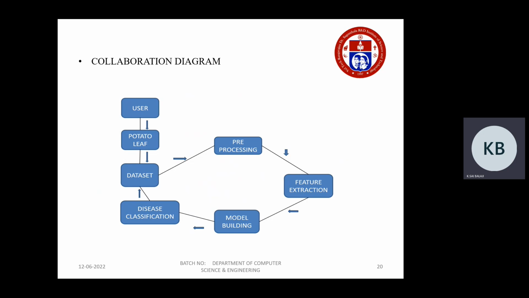That potato leaf will be compared with the data set which is already present with us, which had already undergone all the steps of pre-processing, feature extraction, and model building. And finally, it is compared with the disease classified leaves and gives the output as what's the actual output and the predicted output. If both are same, then it's giving the accurate result.